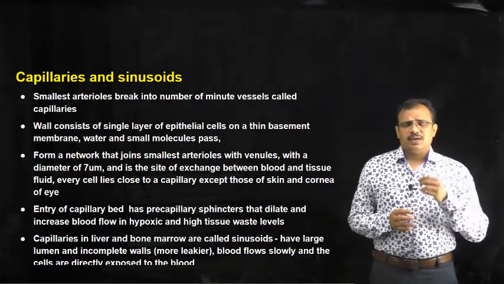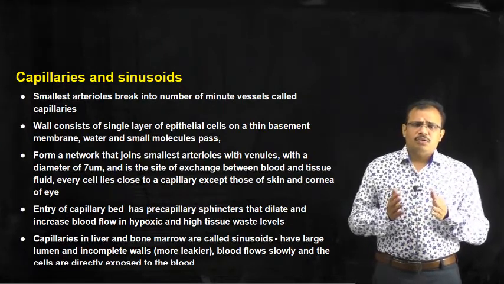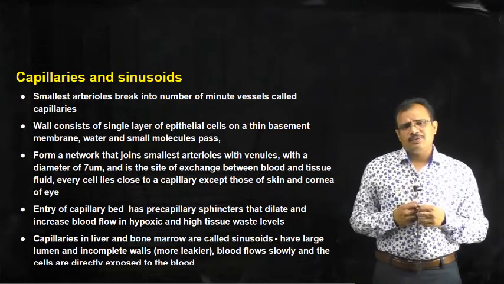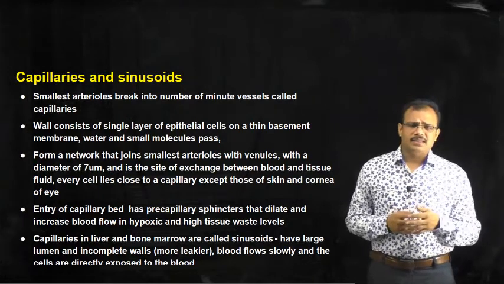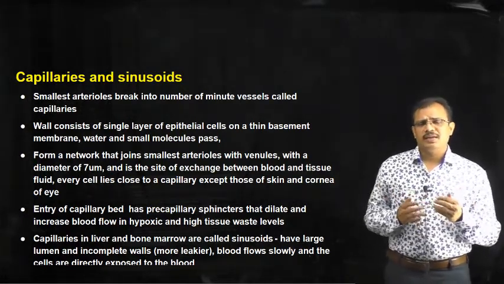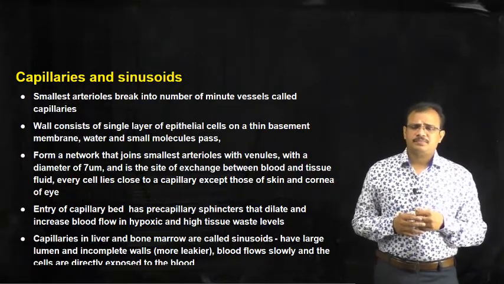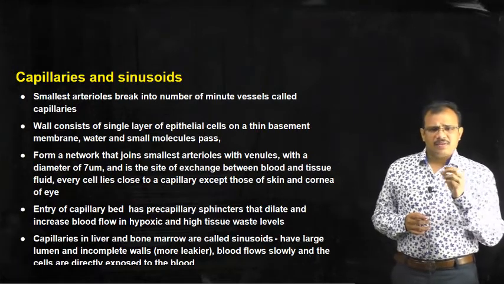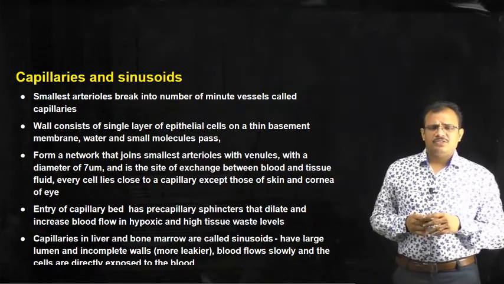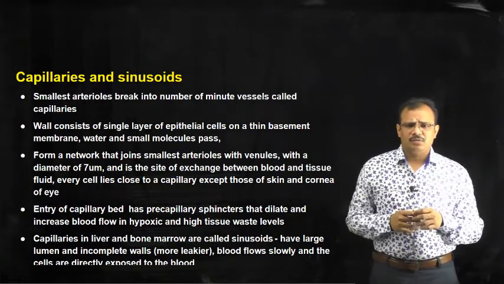The smallest arterioles break into a number of minute blood vessels called capillaries. The arterioles once again divide into smaller blood vessels, and these are called capillaries. The capillary wall does not consist of tunica adventitia, tunica media and tunica intima.